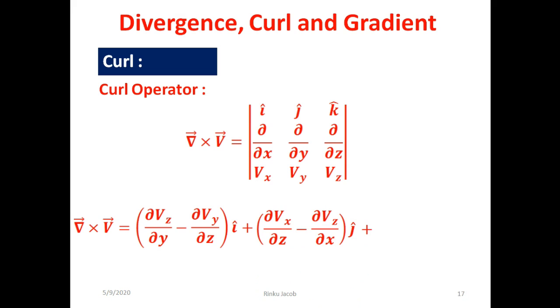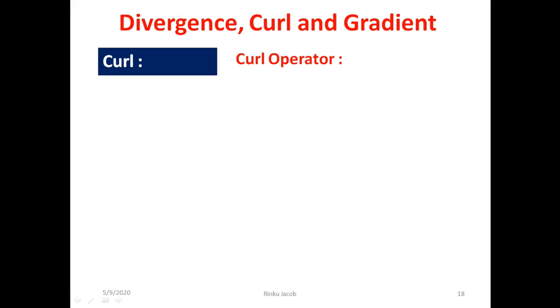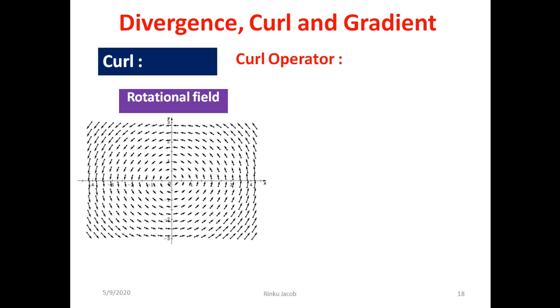And the magnitude of the curl along the z-axis is ∂Vy/∂x minus ∂Vx/∂y, into k cap. To demonstrate the use of the curl operator, let us first take a field vector V as shown in the figure. Here the field lines are rotating about an axis perpendicular to the plane of the screen. So when we take the curl of this vector at any point, we get some non-zero value as the result. This is because the field is rotational.